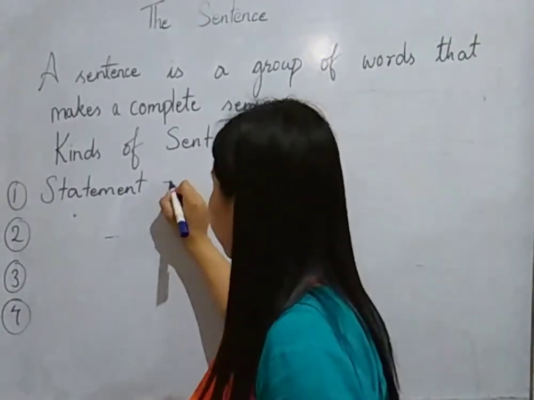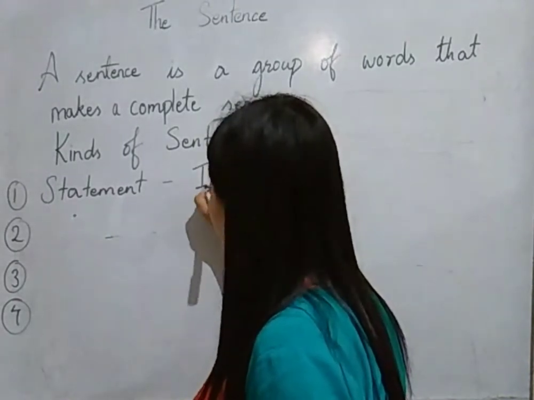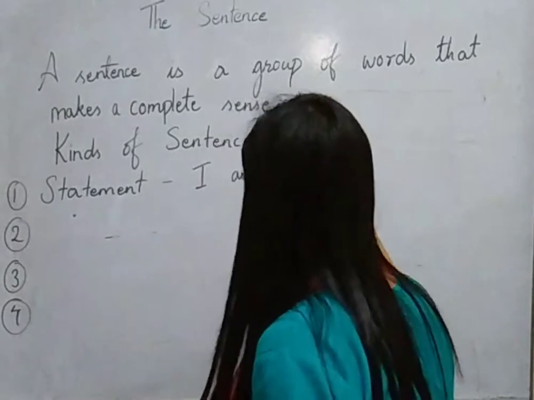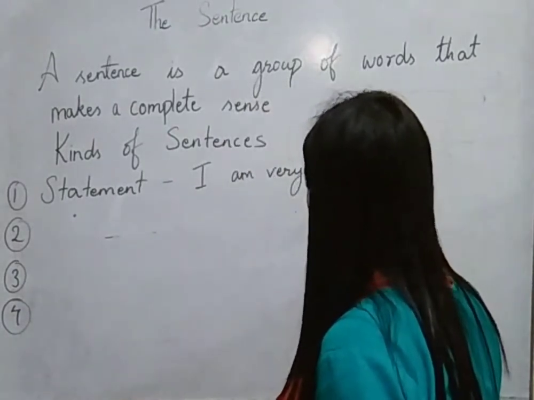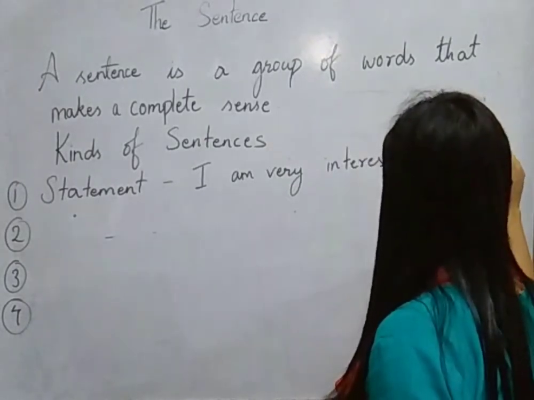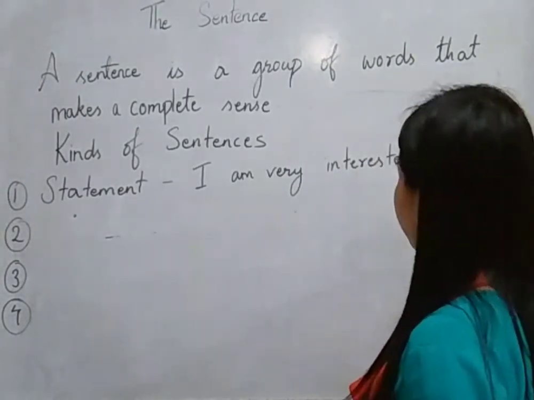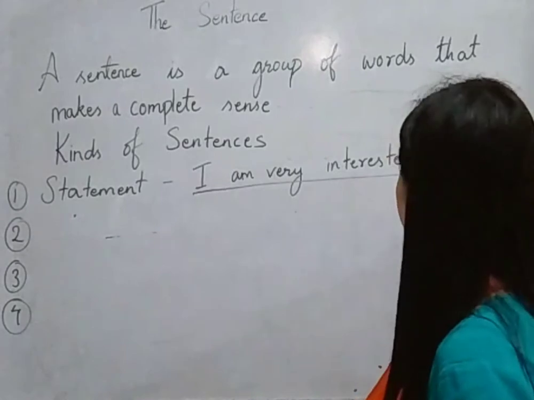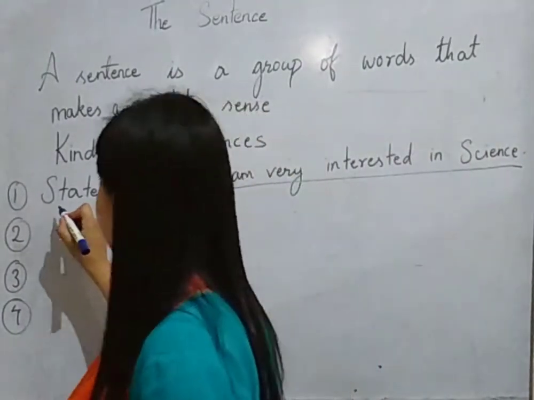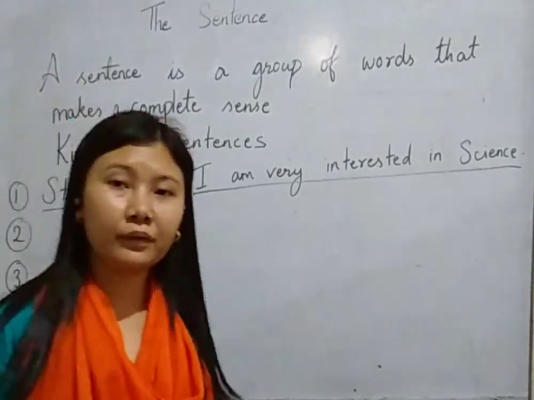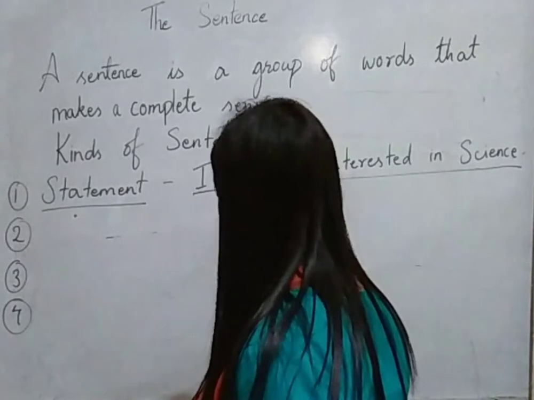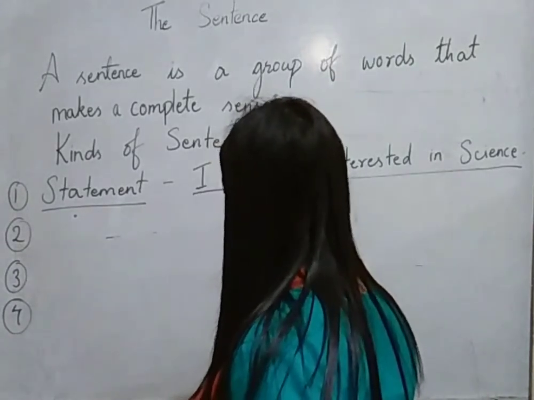So let me give you an example. Like if I write, I am very interested in science. This is an example of a statement where I am saying that I am interested in science. Now this sentence, that is this statement, can also be of 2 kinds. That is affirmative, and the other one is negative.